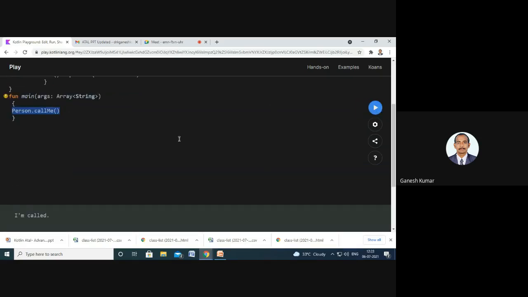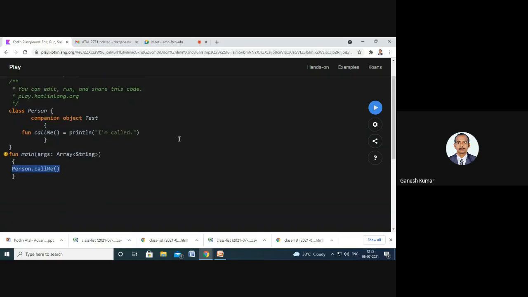So if I execute it, it will work, because I had explicitly given it in the class itself. This will be the companion object used for calling the attributes and methods declared inside the class. So we can access the attributes and methods, I mean variables and methods declared inside the class, without the use of objects. We can specify the companion object here itself, and easily access the variables and methods declared inside the class.